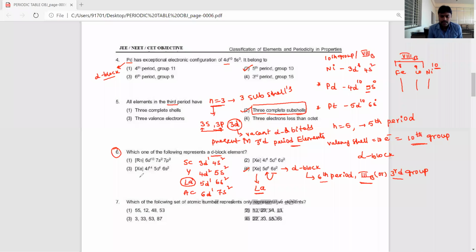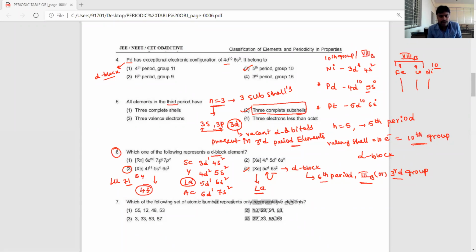And let's see this. Xenon 4f14 5d1 6s2, where xenon is 54, so it is an F block element, 4f series, meaning cerium to lutetium. This third one is lutetium. Lutetium Z is equal to 54 plus 14 plus 3, which is 71. Means it is F block 4f series.